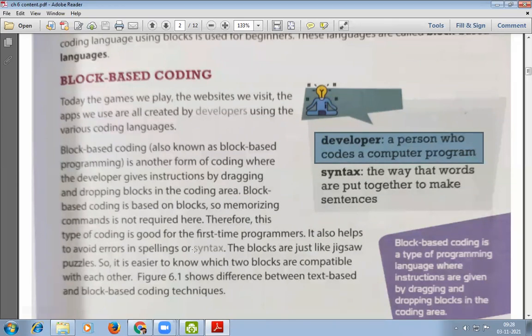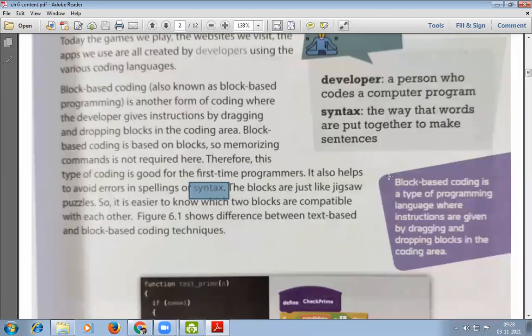Similarly, there is a word syntax written here. So what do you mean by syntax? Syntax is the way that words are put together to make sentences. In a computer programming language, there is a certain way of writing codes. That certain way is known as syntax. What is block-based coding?